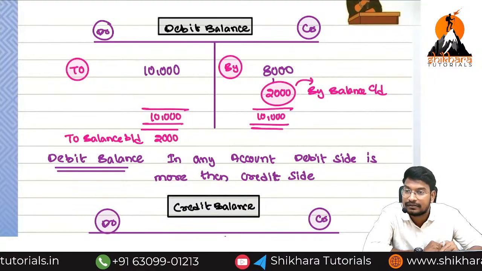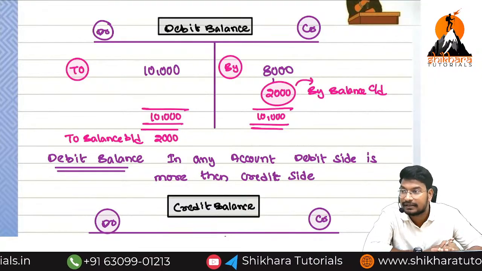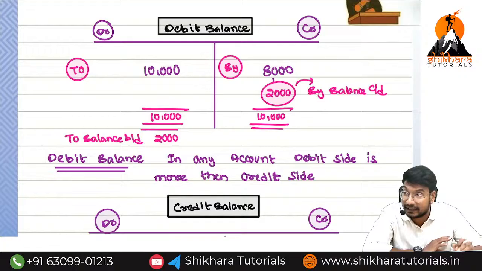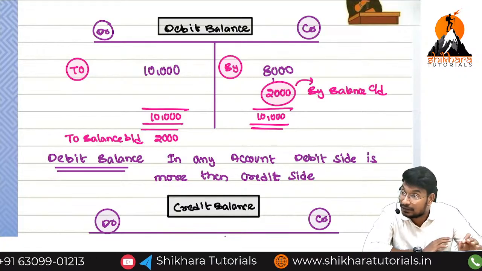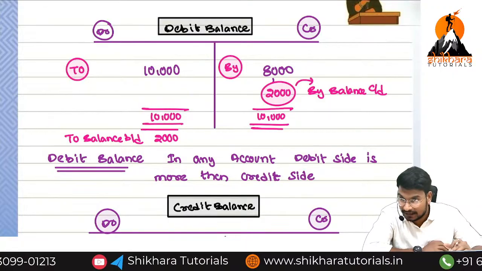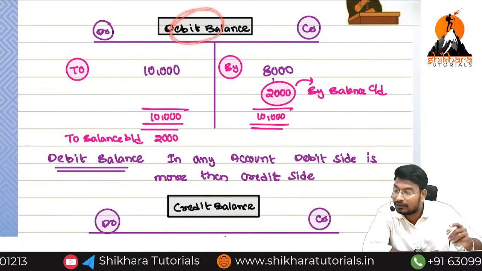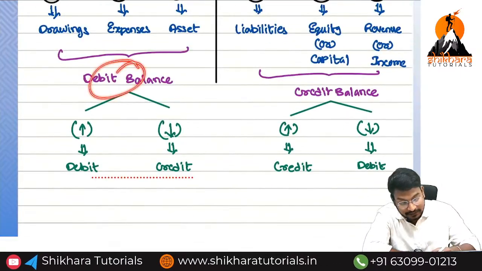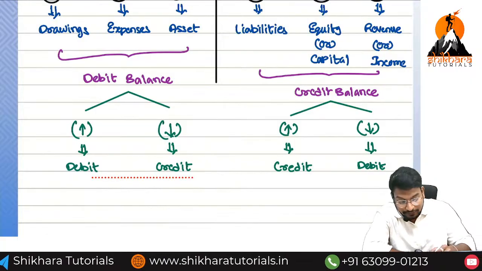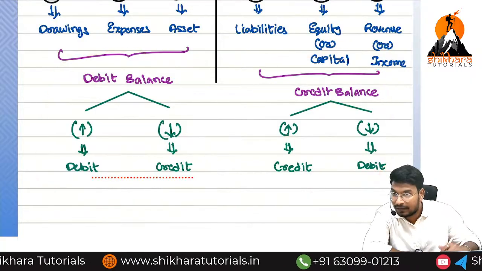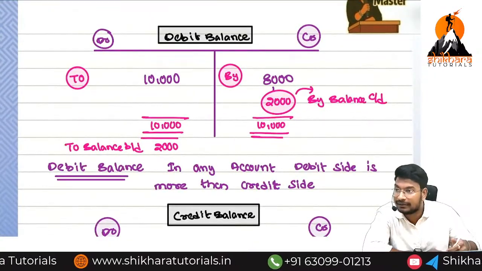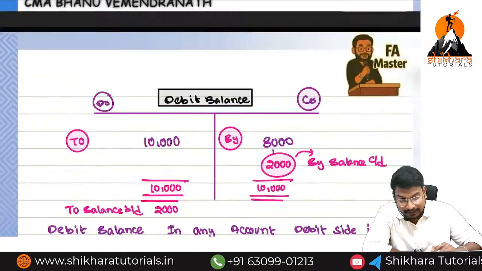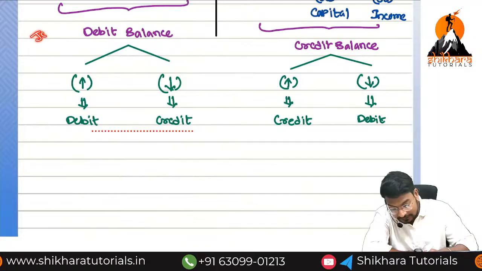If the debit balance increases, what do we need to do? Debit. If the debit balance decreases, what do we need to do? Credit. In the same way, if the credit balance increases, what do we need to do? Credit. And if the credit balance decreases? Debit. This is another rule. This rule will be helpful while doing ledgers. The other rule will be applicable while doing the journal. While passing journal entries, we follow this approach. While writing opening and closing balances, we follow the other one, which applies to ledger preparation.